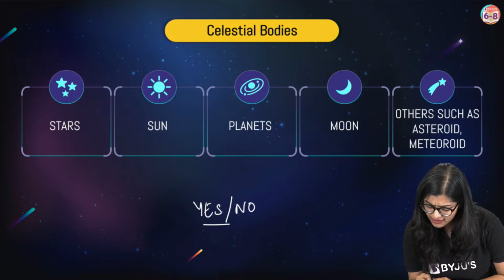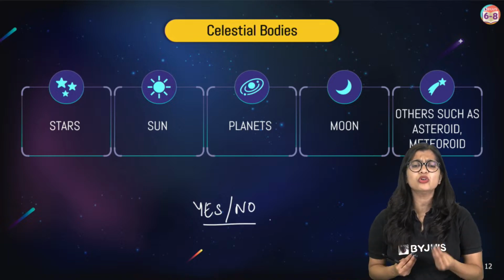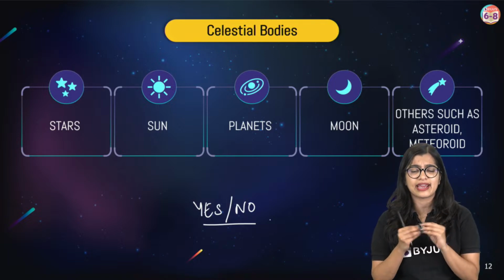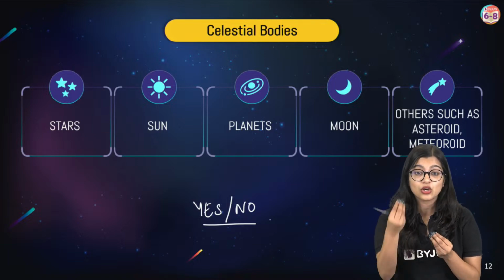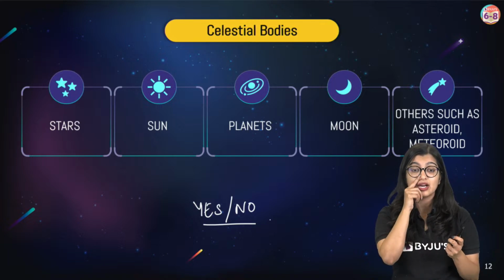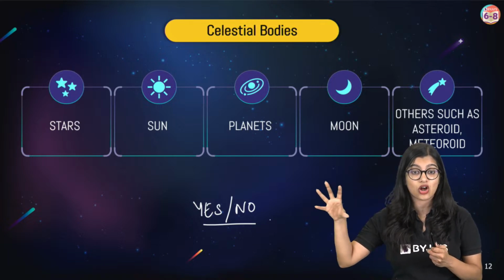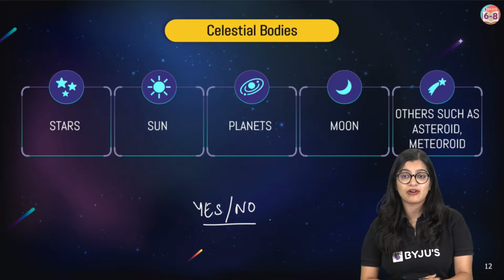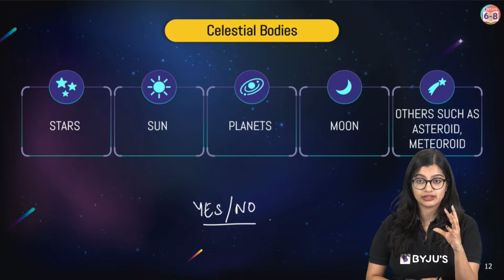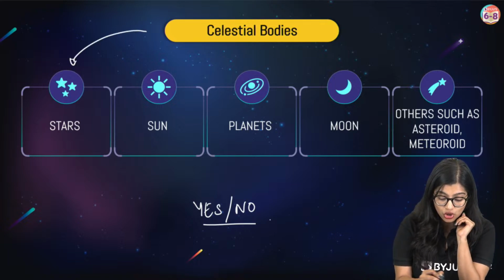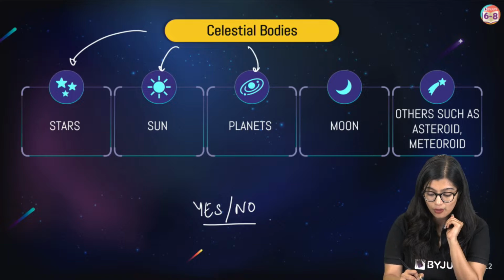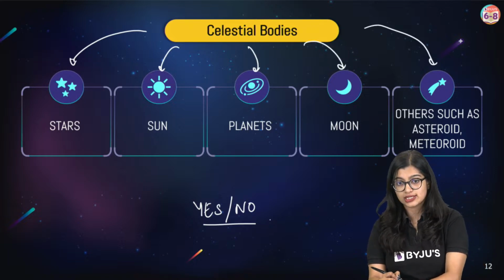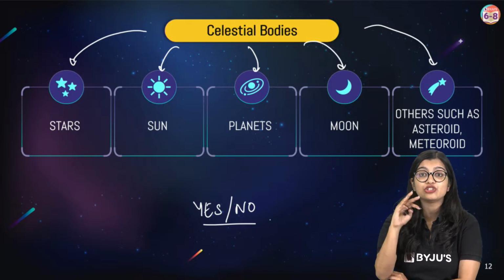I am going very slowly for all of you because this is how you learn, right? So you're all in 6th standard. You are all just learning, right? So we are all just learning and growing slowly, which is why I'm taking these concepts one by one, right? Okay. So now, of course, we've understood what a celestial body is. Now, it includes your stars, your sun, your planets, your moon, and other objects like asteroids and meteoroids.